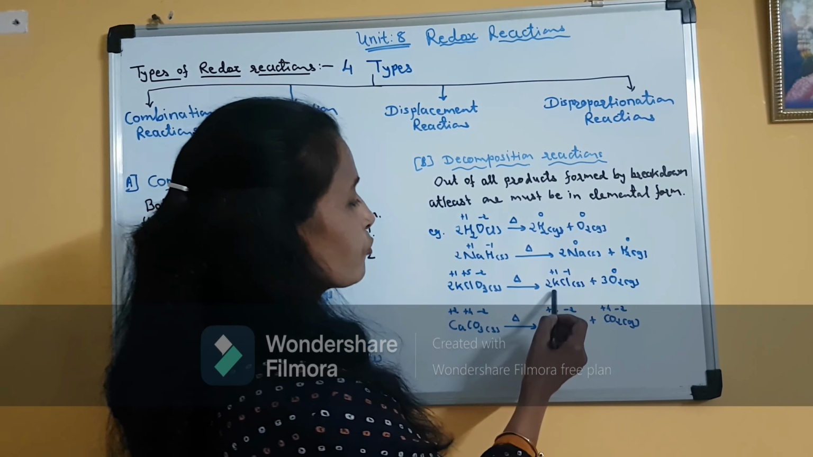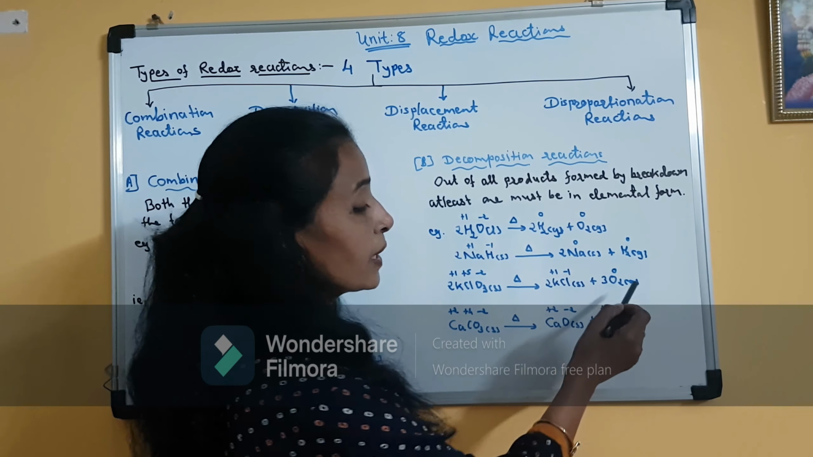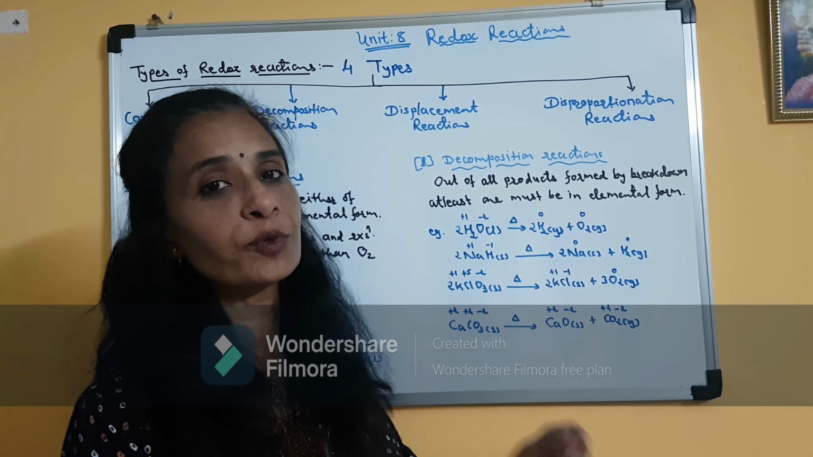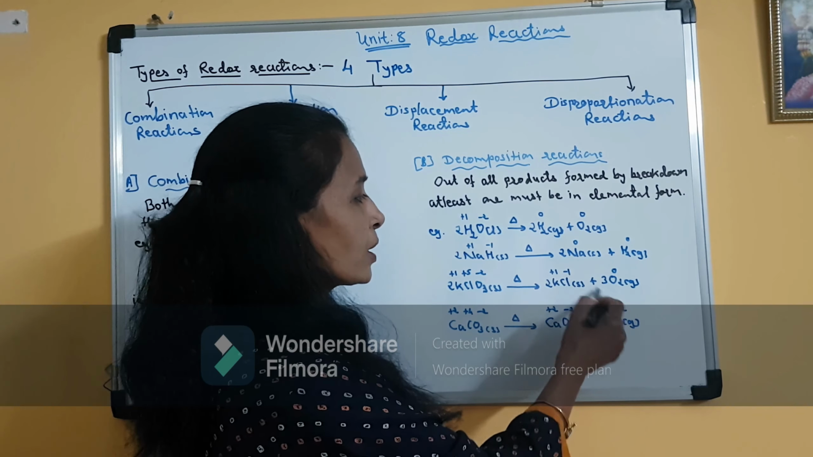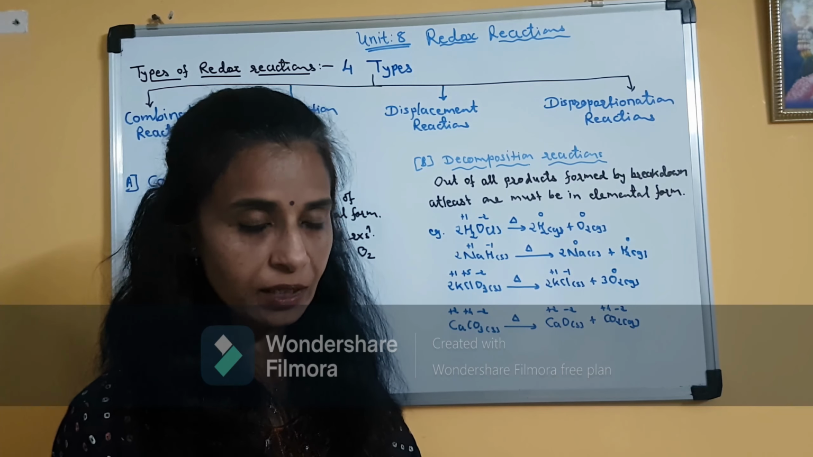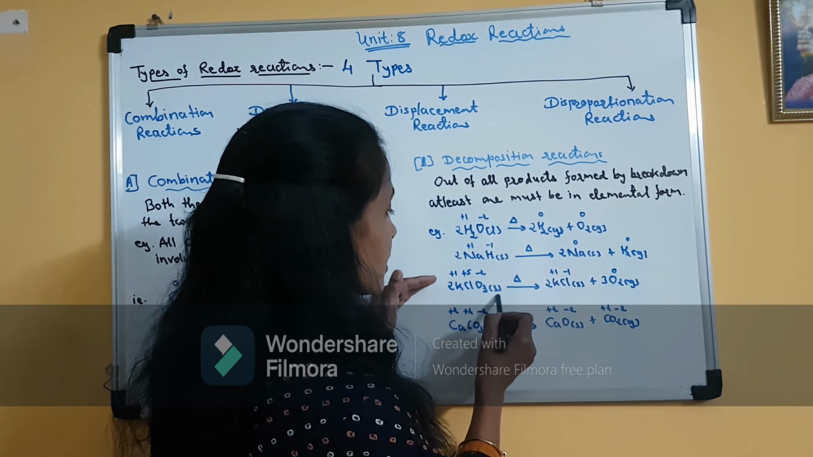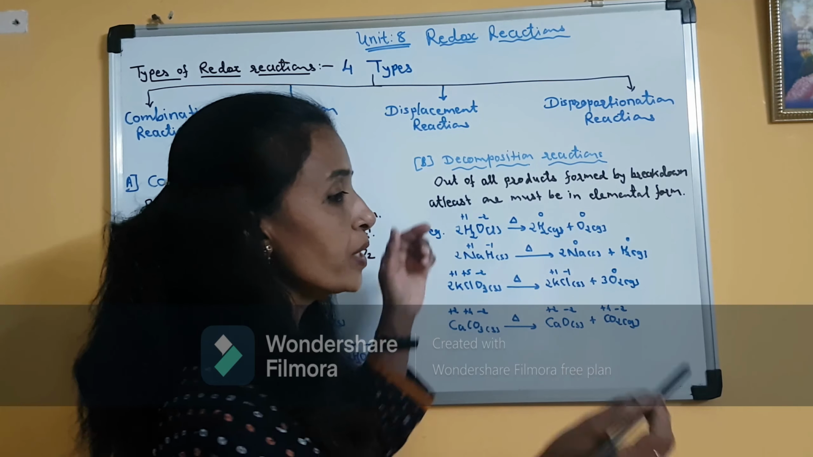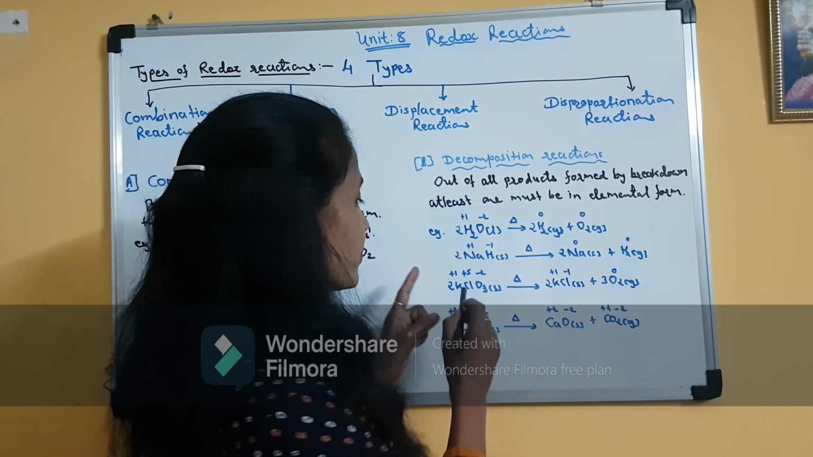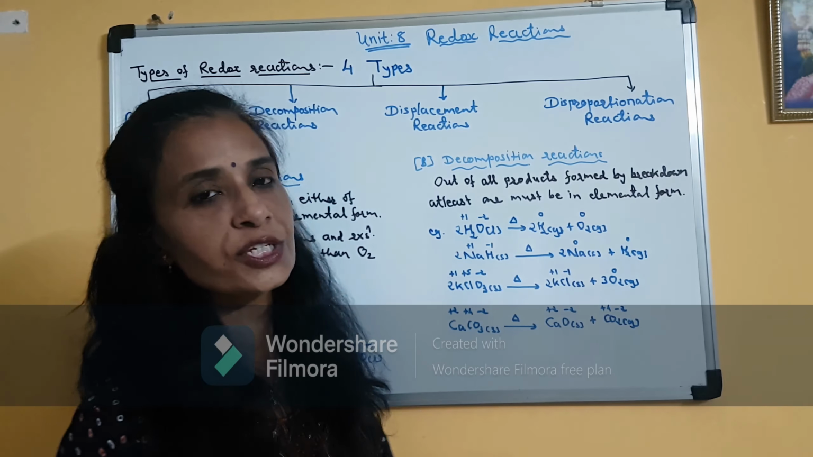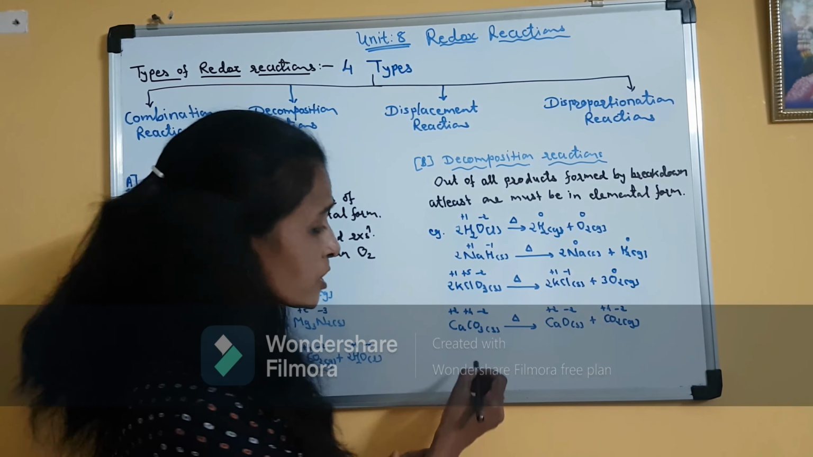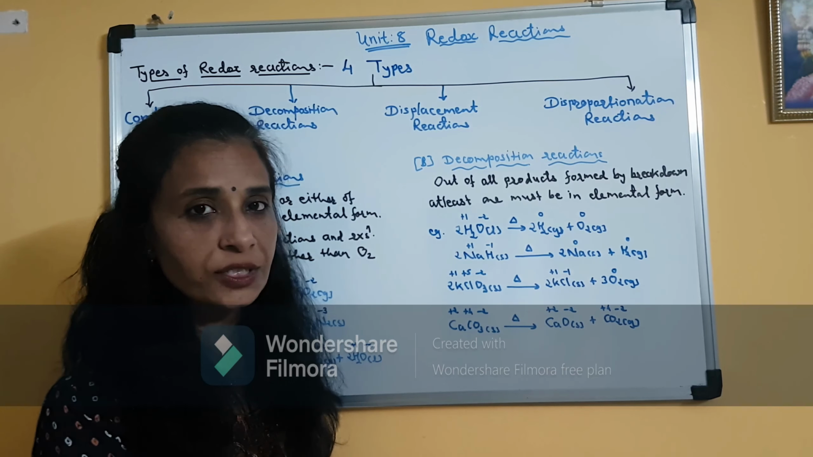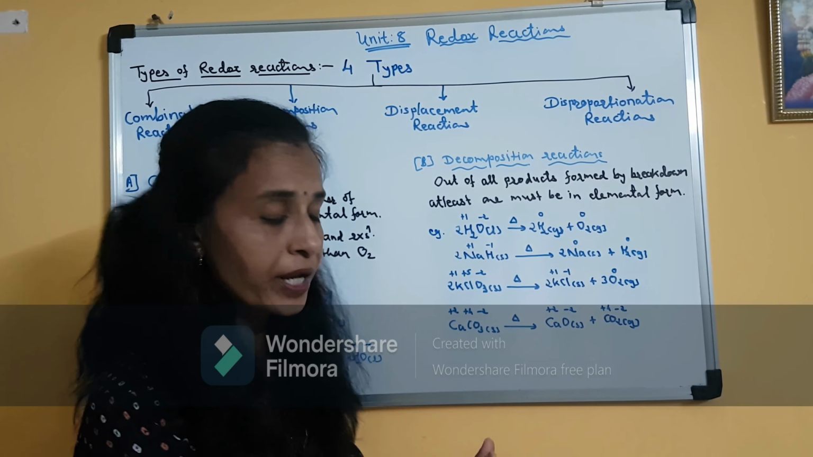Clear? Here our focus should be on the elemental form of the products. Either all the products must be in elemental form or any one product must be in elemental form. Another thing, for this decomposition reaction to be a redox reaction also, there must be a change in the oxidation state. Clear? But if we see this reaction, this is also a decomposition reaction, meaning it is a breakdown reaction.